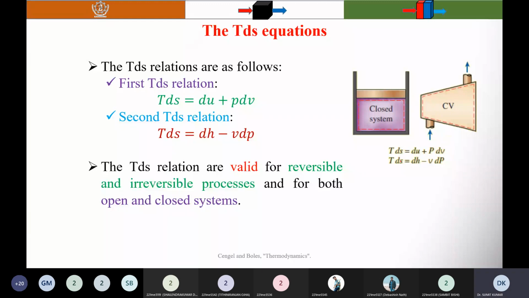Why? Because there is no uncertainty about the state of the molecules at that instant. This statement is known as the third law of thermodynamics. So for a pure crystalline substance at absolute zero, that is 0 Kelvin, entropy is 0.